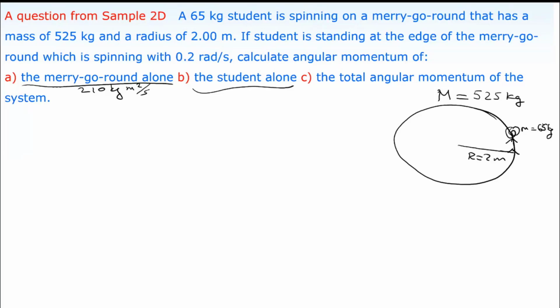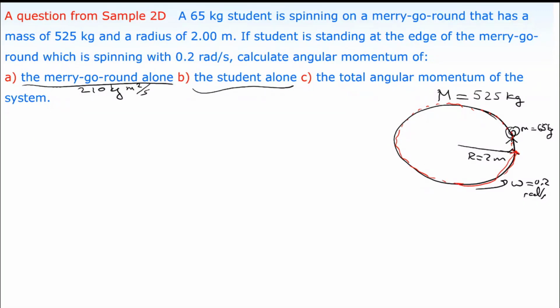Student alone, now this part is important. As this merry-go-round is spinning, of course, with an angular speed of 0.2 radian per second, both the merry-go-round and student will have the same angular speed. Yani the student will have this angular speed of 0.2 radian per second, and the merry-go-round will have an angular speed of 0.2 radian per second. Both will have the same angular speed. But now follow the student's path. The student's body is following a circular path. Is it correct or not? As the merry-go-round is spinning. Yeah.